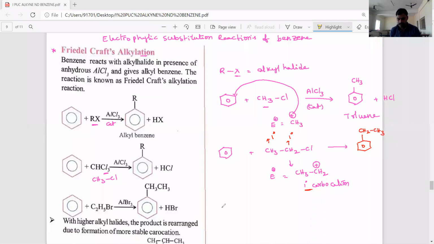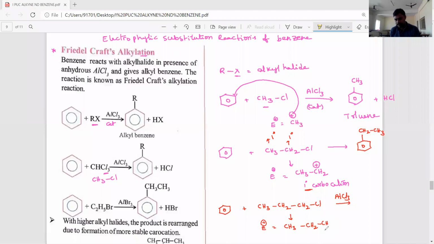Students, in the same way, let's see benzene reacting with CH3 bond CH2 bond CH2 bond Cl, 1-chloropropane, in the presence of AlCl3 catalyst. First it generates the electrophile, the propyl carbocation, CH3 bond CH2 bond CH2 plus.